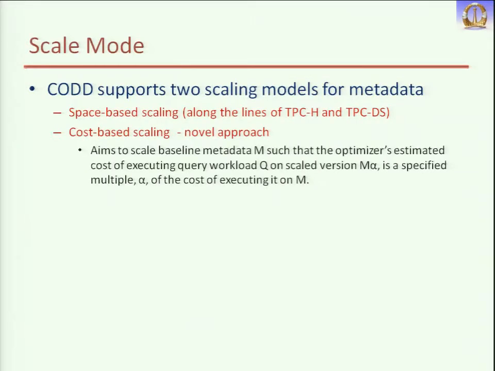Then another thing is cost-based scaling. This is a novel approach, designed in our lab. This cost-based scaling aims to scale the baseline metadata M. Suppose you have the metadata of a 1 GB database. Now you want to scale it such that the optimizer's estimated cost is scaled. What the optimizer does is, you give a query, and using the metadata it tries to find out the cost. It estimates the cost because it's not executing the query. So it's only estimating the optimizer's estimated cost of executing query workload Q.